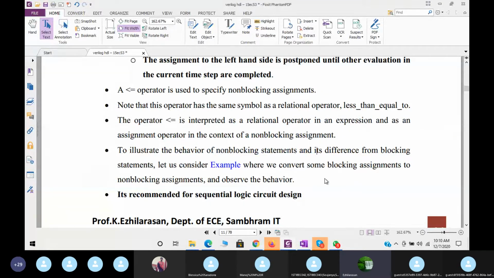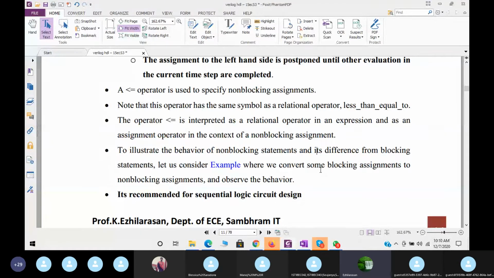To illustrate the behavior of the non-blocking statement and its difference from the blocking statement, let us see an example where we convert some blocking assignments to non-blocking assignments. Sometimes we may need to convert blocking assignment statements to non-blocking assignment statements.